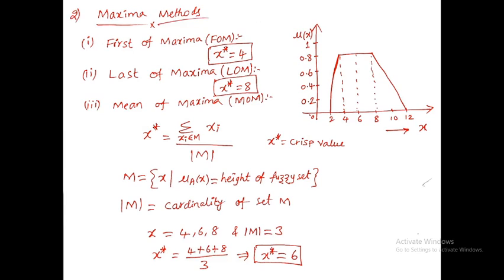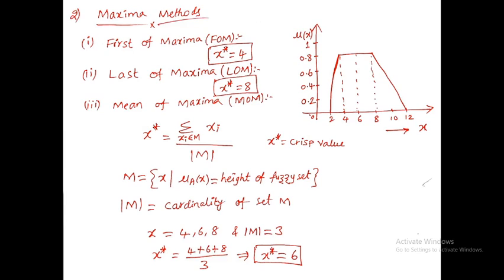So for first of maxima, x star is nothing but the crisp value for the first of maxima. What is the maximum membership value from the given figure? It is 0.8. It is not attaining 1, right? Only 0.8 is the maximum membership value.